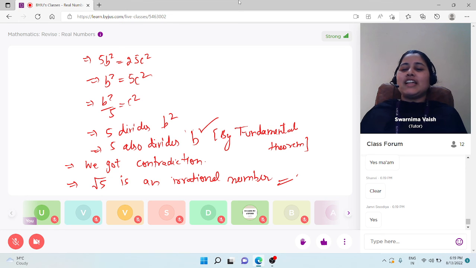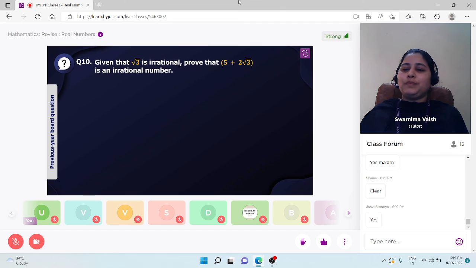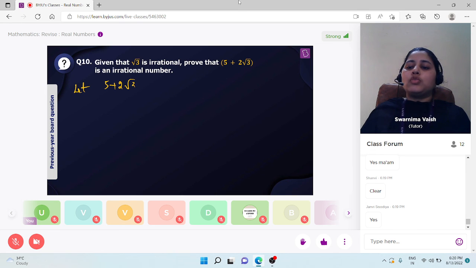Okay. So, students, the next question is a previous year board question. The question is, given that √3 is irrational, prove that 5 plus 2√3 is an irrational number. Students, let's use the same method. Let's suppose the opposite. We have to prove it irrational, so let's suppose it is a rational number. Let 5 plus 2√3 be a rational number.